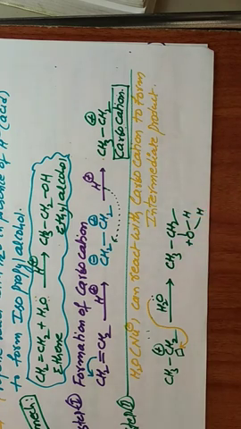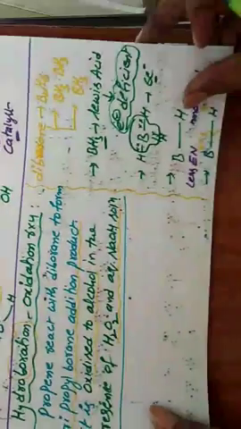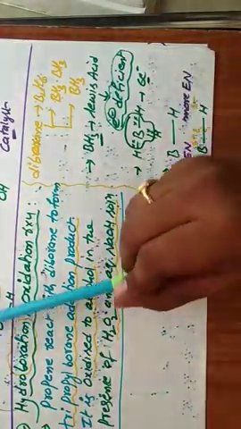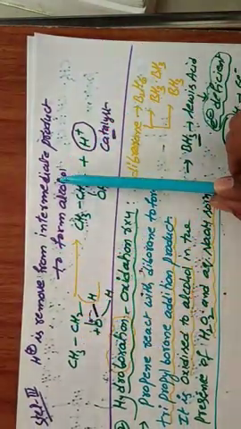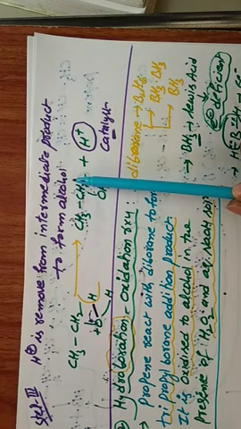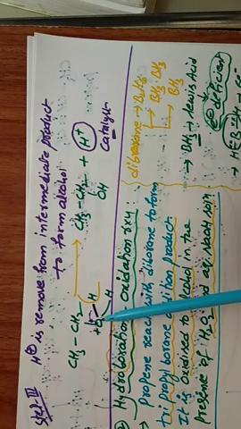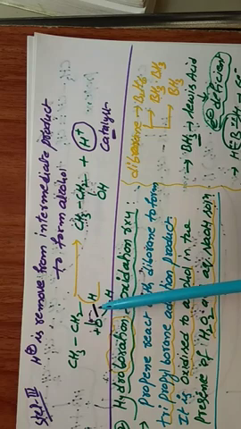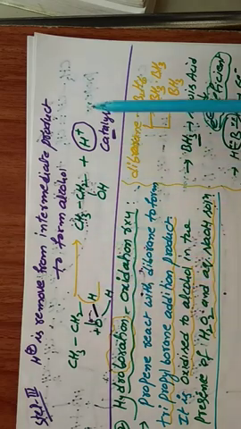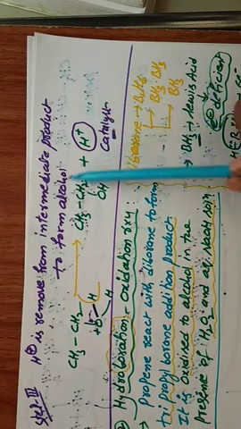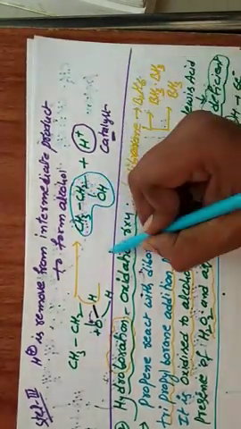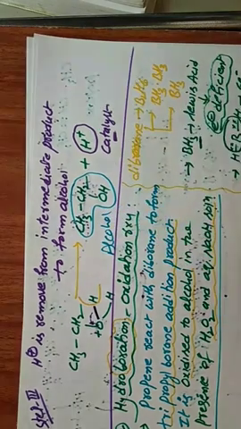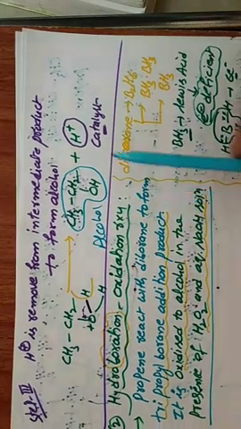Next, in step 3, H plus is removed from the intermediate product to form alcohol finally. Here oxygen is more electronegative, so it gains electrons and removes hydrogen in the form of H plus. Finally we get the alcohol molecule. Okay, so this is the first reaction.